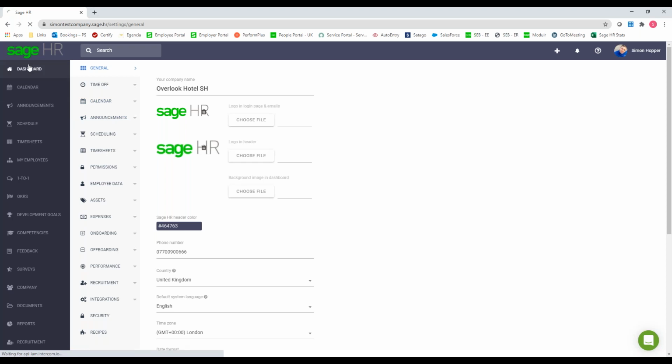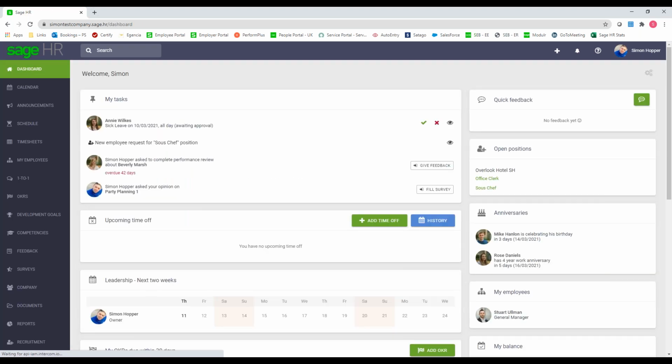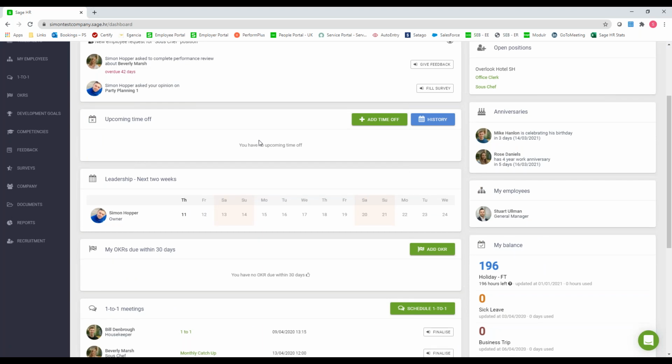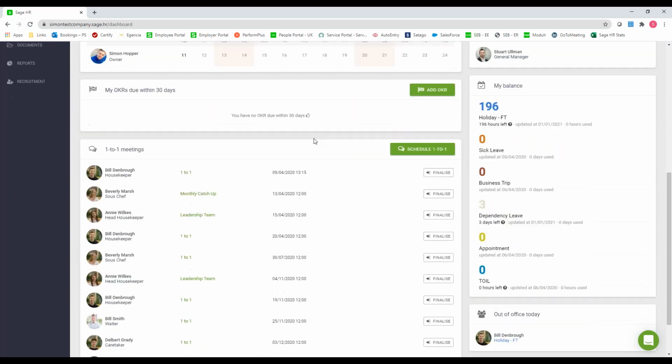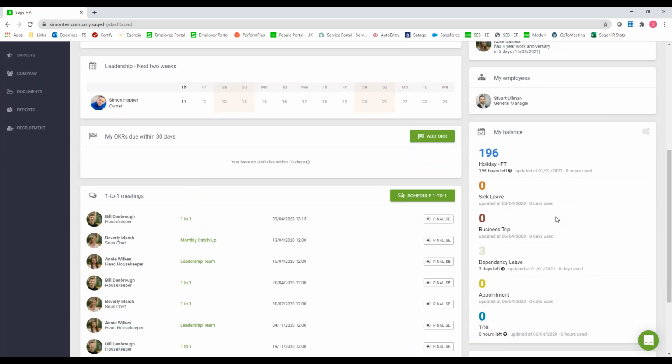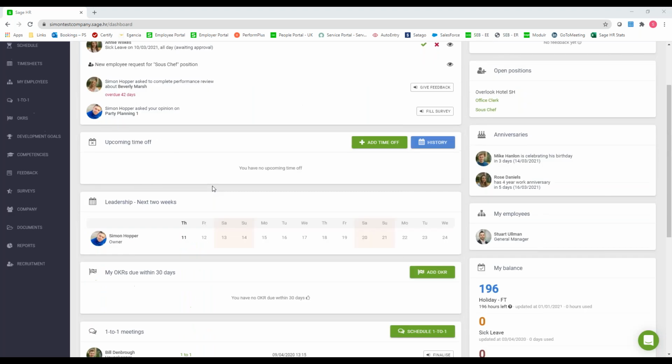is going to see. So if we go into the dashboard, if an employee logs in or an admin, what you'll see first off is your tasks. So any tasks that you might need to do, you can see. You can see upcoming time off that you might have booked in. If you use things like the performance module, you could look at one-to-one meetings, or on the right, you can look at your balances. So you can see what holidays you've got left, any sick leave you might have taken. Again, it depends on what balances you set up.